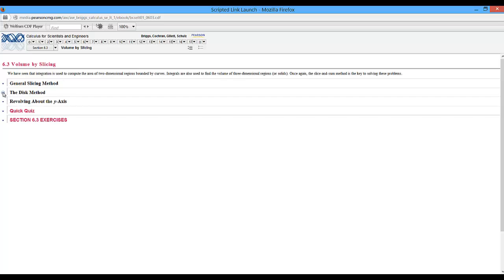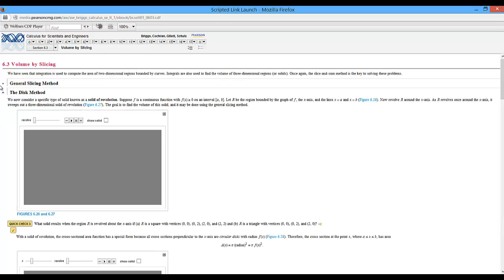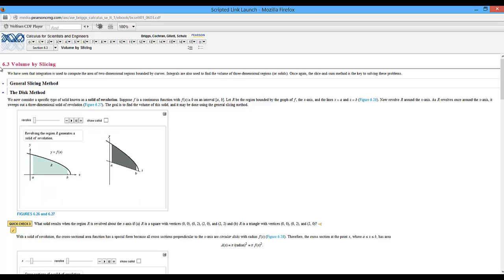So let me open this, and let's see what it says about the disk method. And look, it's got some reading. Oh, isn't that nice? Some reading, and it says revolve the region R. It generates a solid of revolution. So there's region R, and if we click on play, it shows that region getting revolved around the x-axis, and gives you an idea of the solid of revolution.